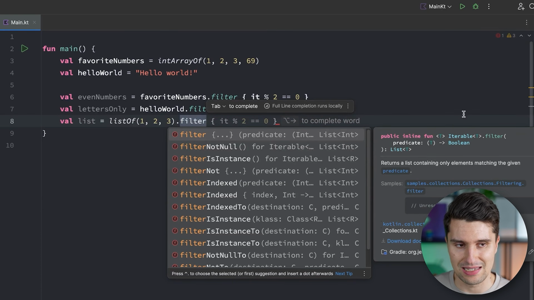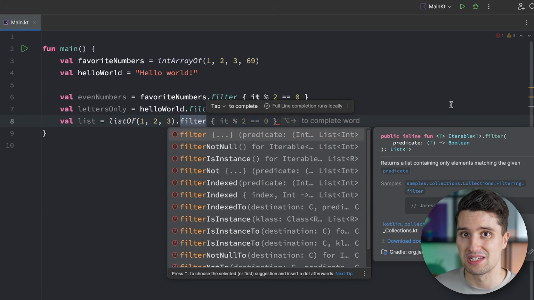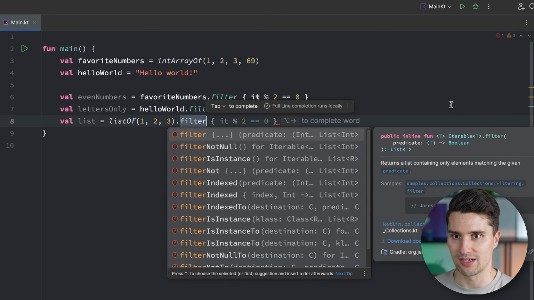This type T is in the end the generic type parameter that defines, hey, as long as we have an iterable, and we don't care about the specific type of iterable, so whether it's a list of integers, a list of strings, a list of rectangles, and so on, as long as we have something we can iterate over, then we can also filter it, and we just give back a list with the same type that we called it on. So we don't need to provide an explicit extension function for a list of rectangle, then the same function again for a list of string, the same function for a list of integer. That's not very generic, not very flexible.